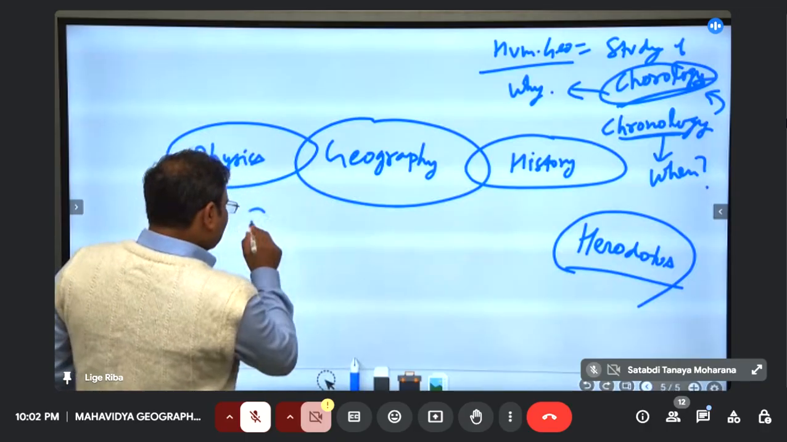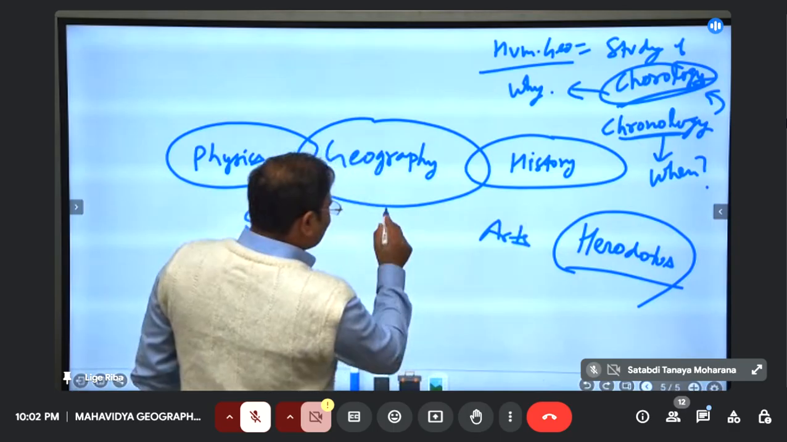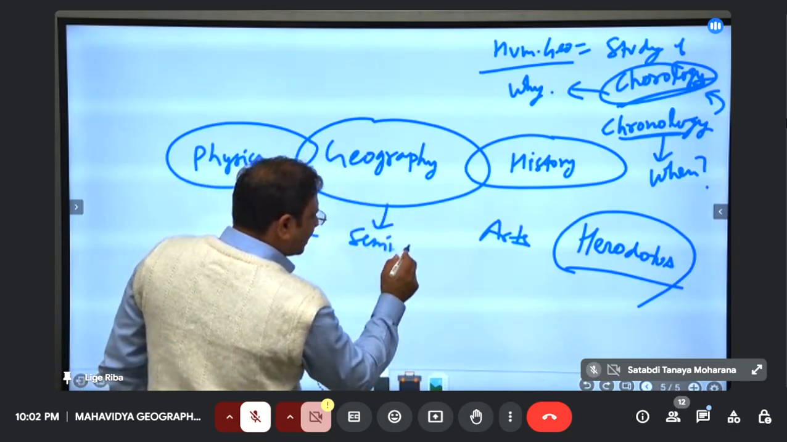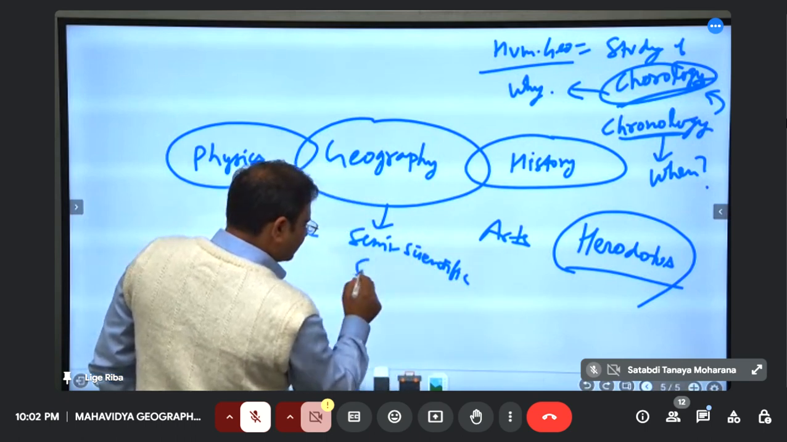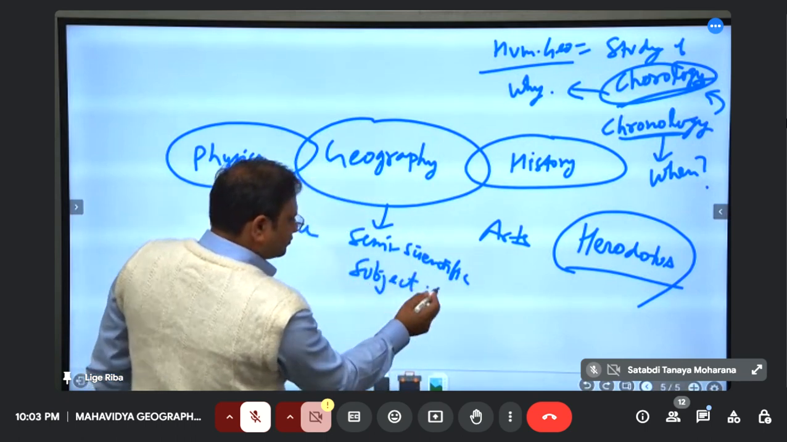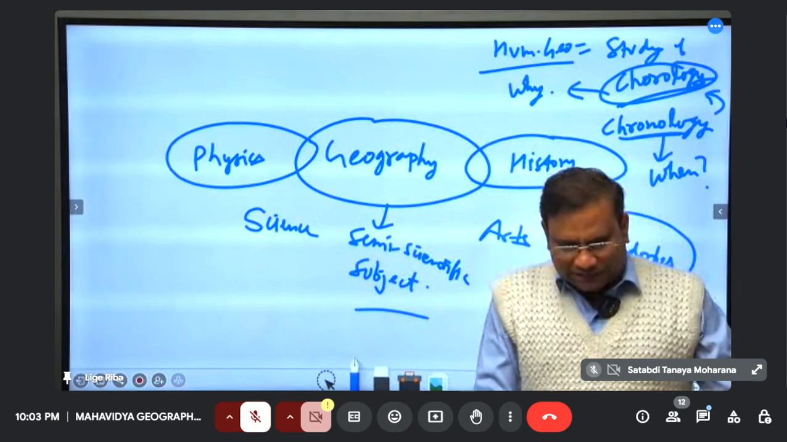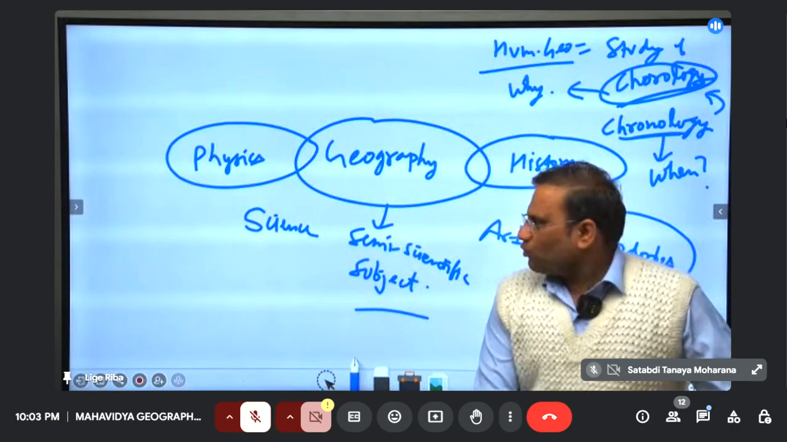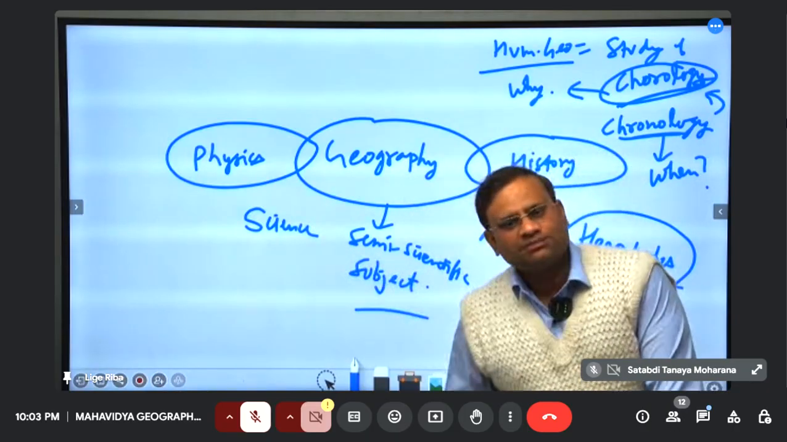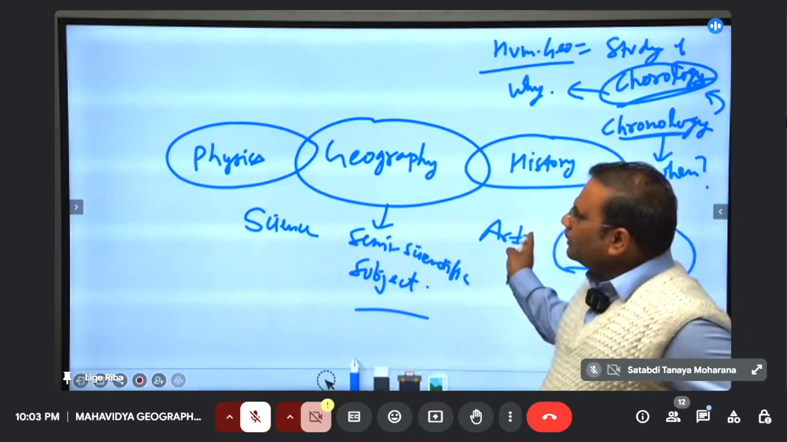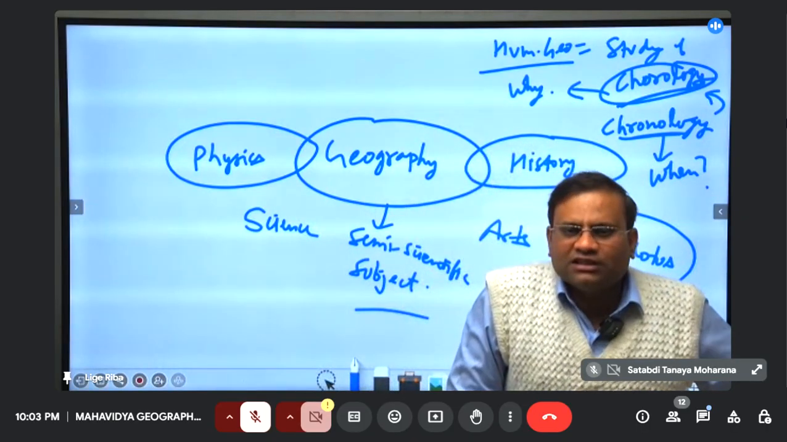So geography is between science and arts. That's why geography is called a semi-scientific subject, right? So it actually creates a problem for both types of students. Those who come from a science background face difficulty in understanding human geography concepts. Those who come from an arts background literally struggle to understand the scientific concepts. That's why it is a difficult subject.